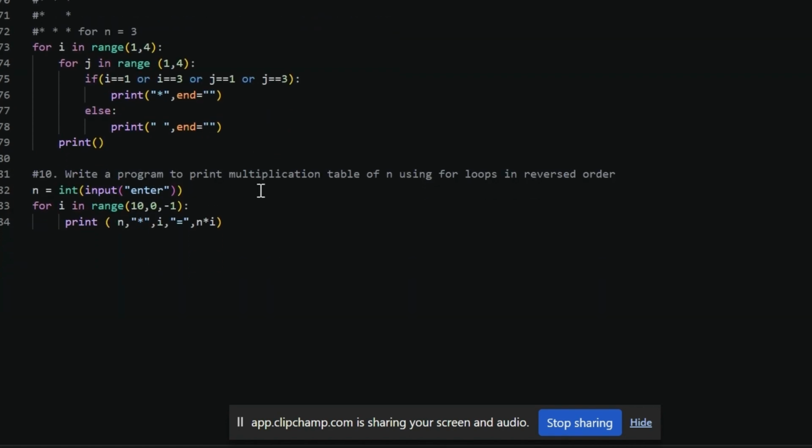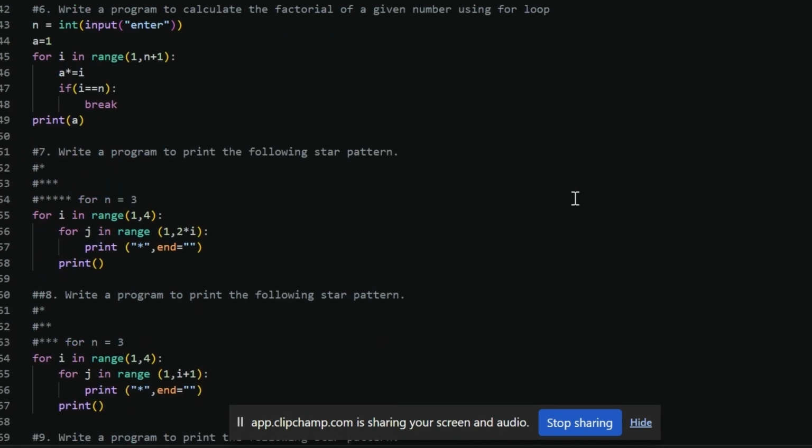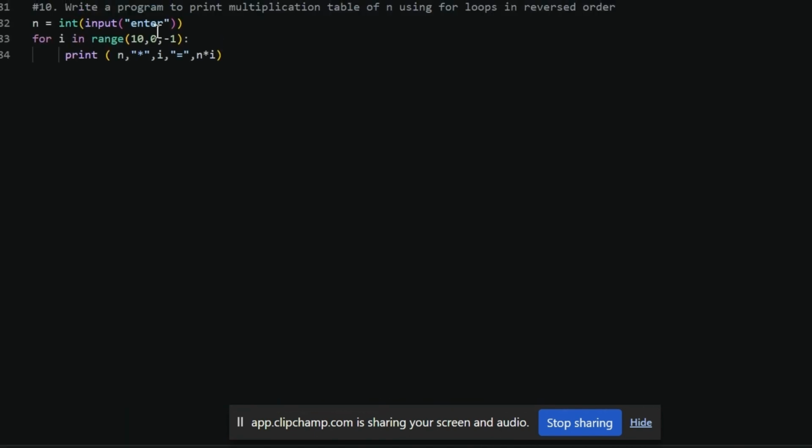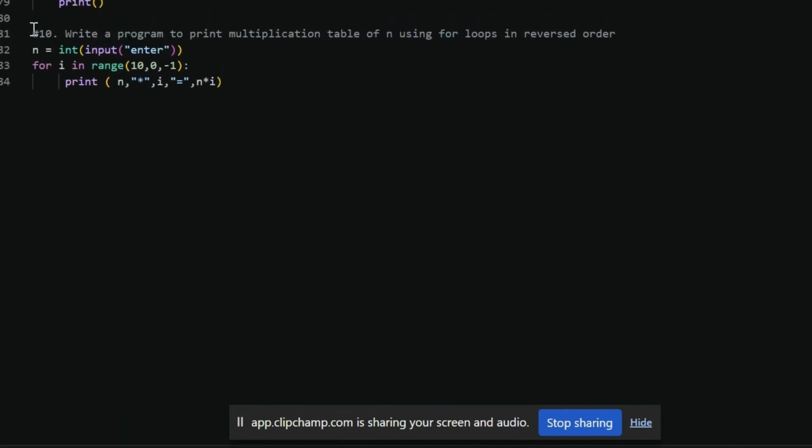Now write a program to print the multiplication table of n in reverse order. See, we already did that question, but now we have to do it in reverse order. How? Take the input, then we use a jumping index. We have to print in reverse order from 10 to 0 with minus 1 as the step, so you will get your output in reverse order.